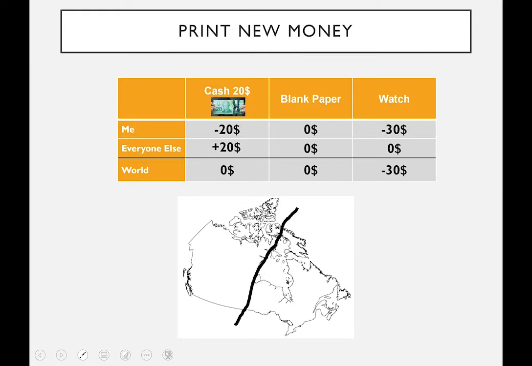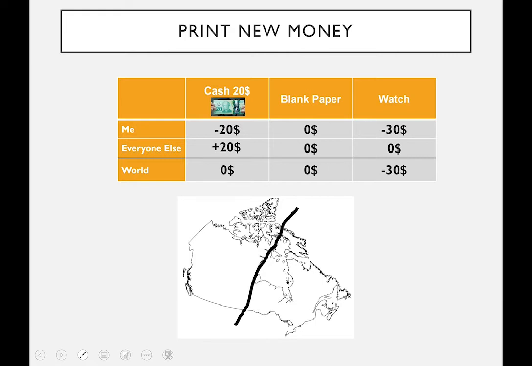Well, what you can understand very quickly is that I'd rather be on the eastern side of the line, because my money will still have value. People on the western side will just have blank pieces of paper. But there's more than that. What we can say also is that the stores in Canada still have all the same stuff in them. What's different now is my paper on the eastern side of this line will have more value. It will increase in value.